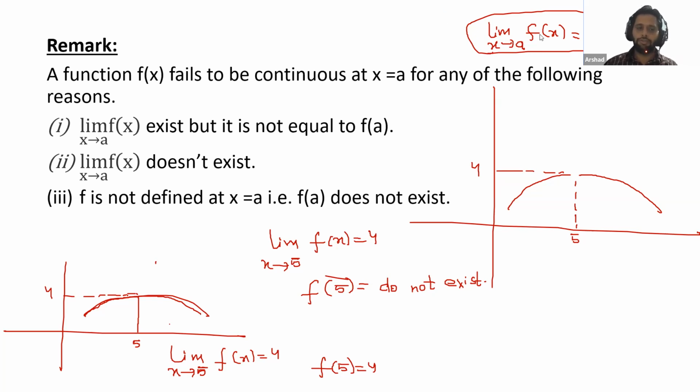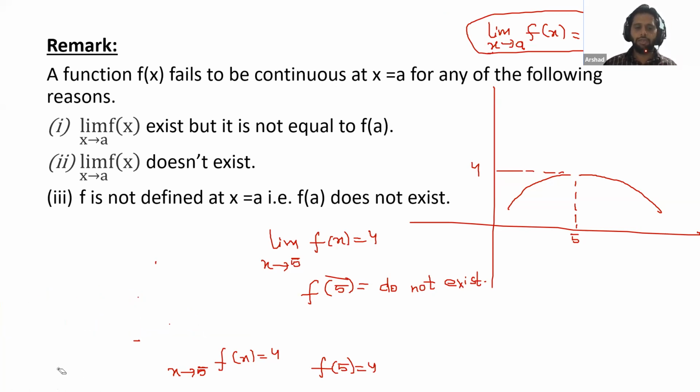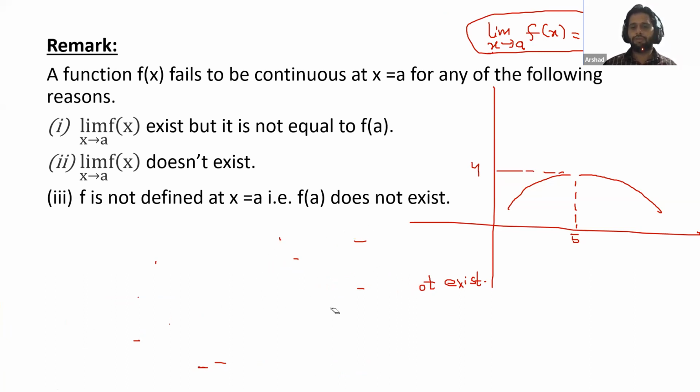Now, what are the different conditions when the function is not continuous? We have these three conditions. The first one: limit exists, FA exists, but these two are not equal. The second condition: limit does not exist. And the third condition: FA does not exist. So in these three conditions there is a break in the graph. All of you, please note down the third graph, confirm to me, then we will try to solve some questions.